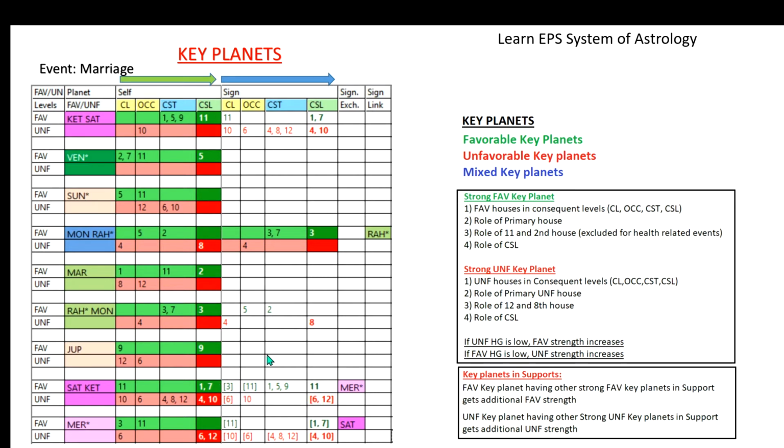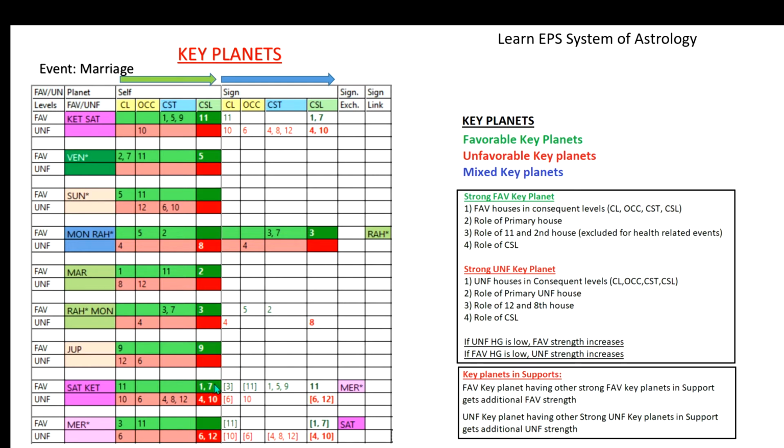So we have to keep it in mind that even a planet can be a 7th cuspal sublord, which is the primary house for the marriage destiny-deciding planet, that is 7th Saturn. Even if it is 7th cuspal sublord, if its CLOCC cuspal star lord are not having favorable house grouping, that planet, though it is 7th cuspal sublord, its strength will be comparatively lesser. Similarly, even if it is unfavorable 6th cuspal sublord, if it is not having any other supportive houses, then it is not going to be completely unfavorable. That we have to keep in mind.